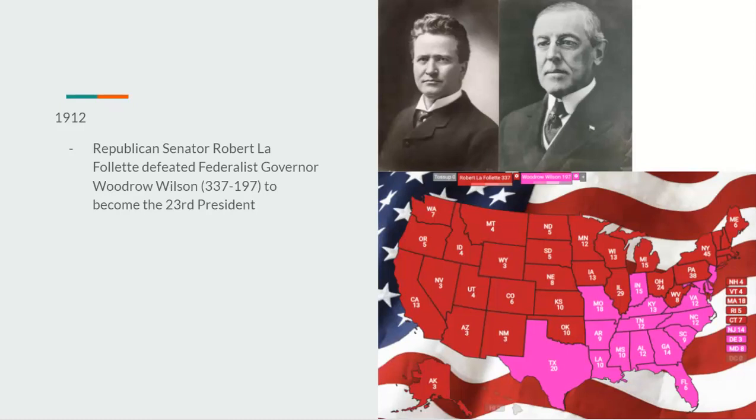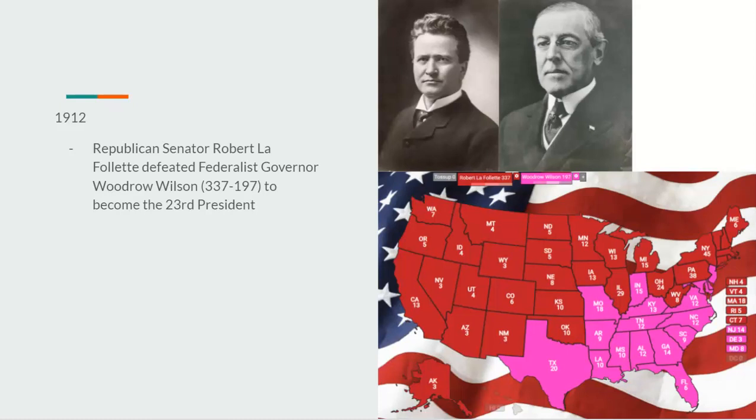1912, we have the next election. We have Republican Senator Robert LaFollette defeating Federalist Governor Woodrow Wilson, 337 to 197, to become the 23rd president. Roosevelt would be super popular, and whoever succeeded him in this timeline is going to be Robert LaFollette. They would pretty much win no matter what, but Woodrow Wilson would still put up a good fight, though he'd still lose. He only won 42% of the vote in our timeline on the four-way split, and there is no four-way split this time around, due to Taft not being president and Roosevelt actually being president.